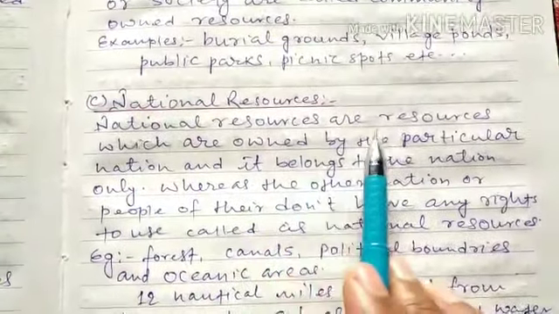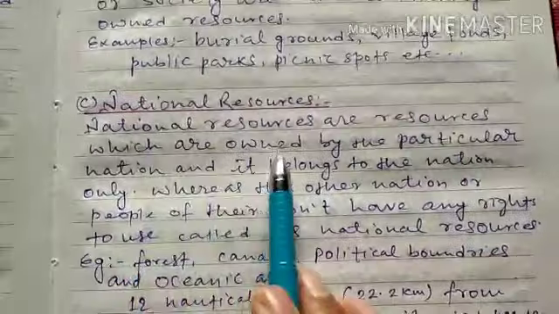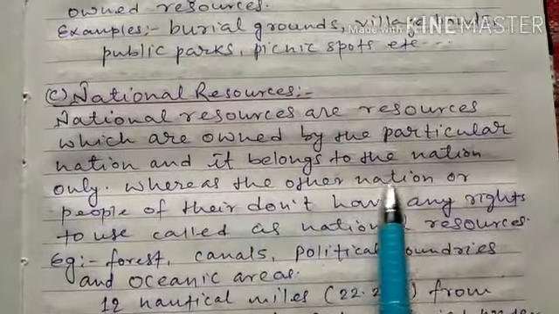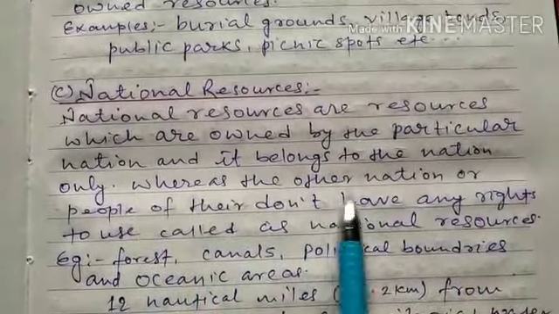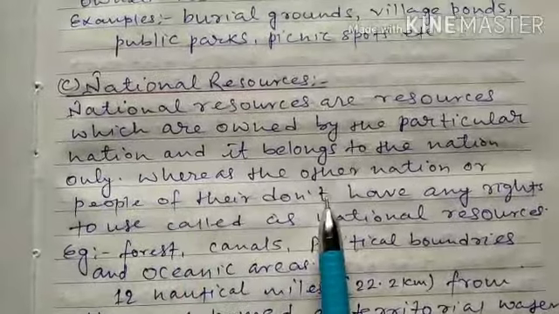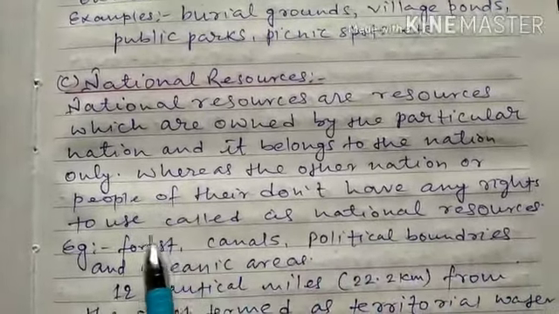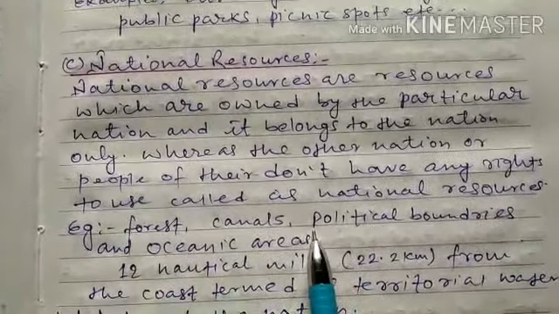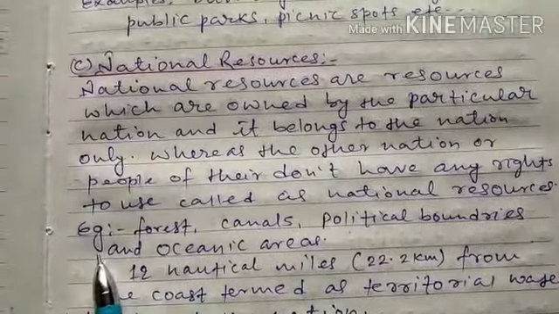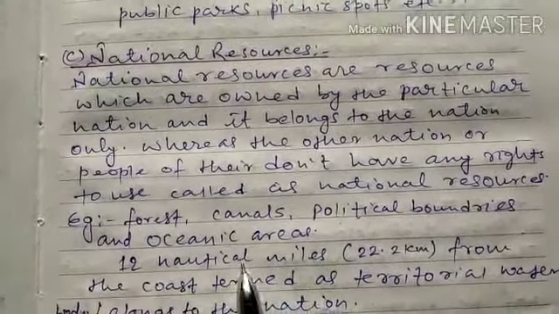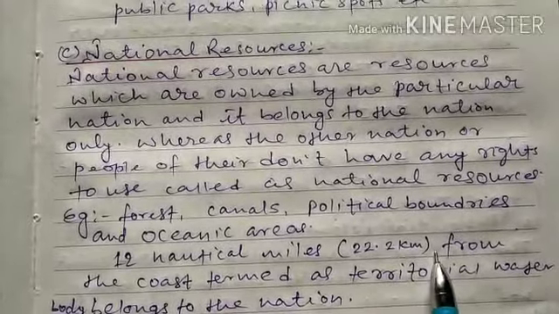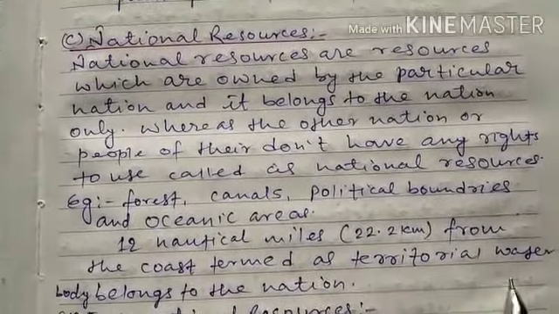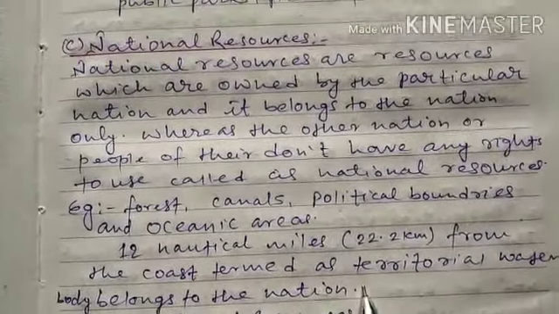The third is national resource. National resources are resources which are owned by a particular nation and belong to the nation only, whereas other nations or people of other nations don't have any right to use them. Examples: forests, canals, political boundaries, railways, oceanic areas up to 12 nautical miles, that is 22.2 kilometers from the coast, termed as territorial water, belong to the nation.